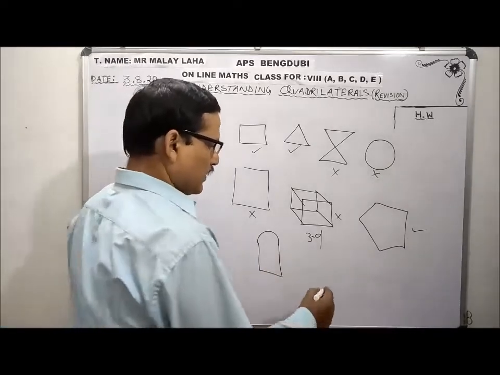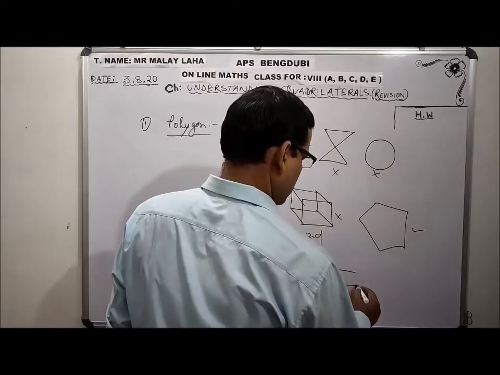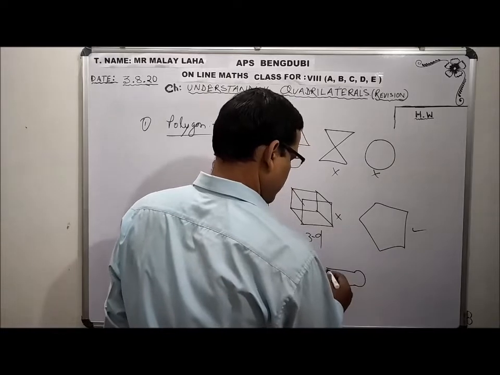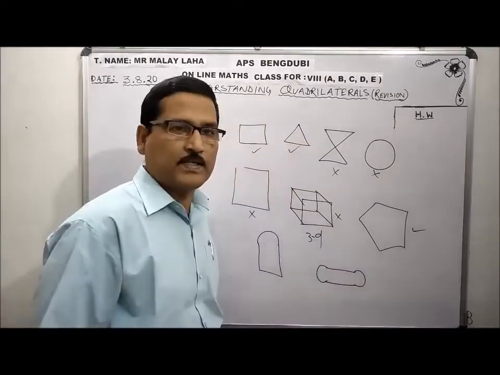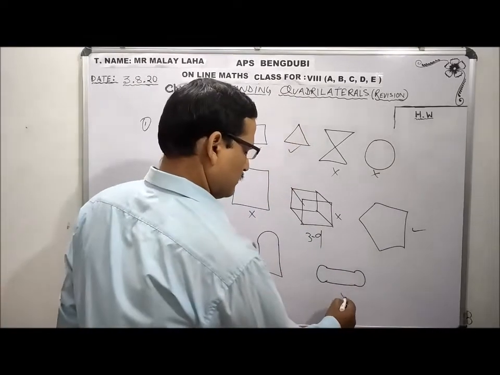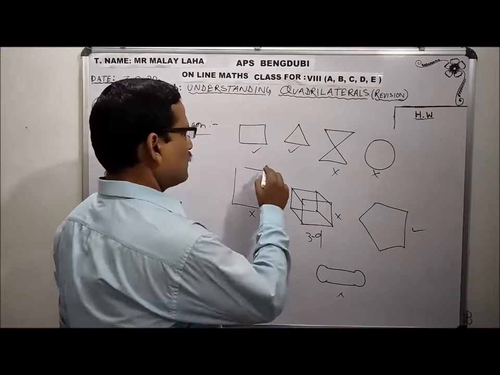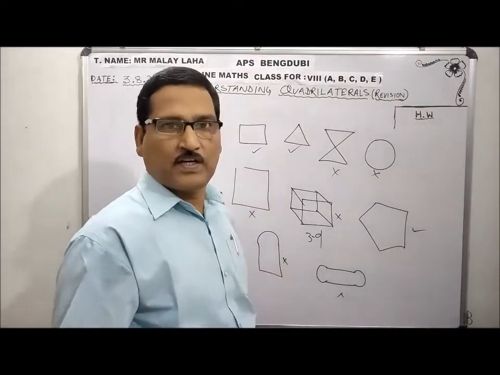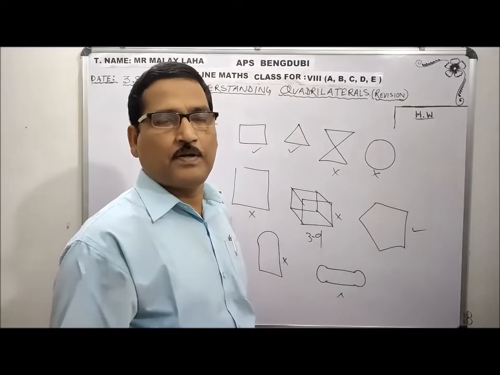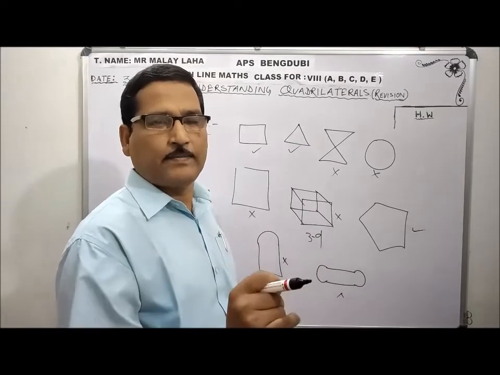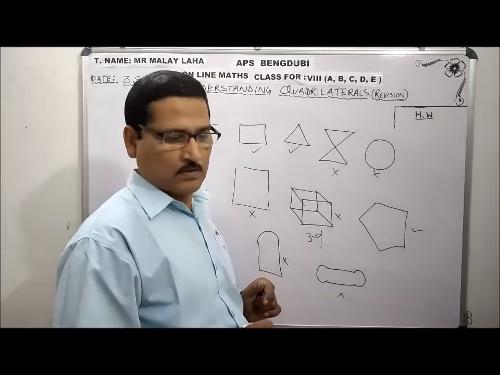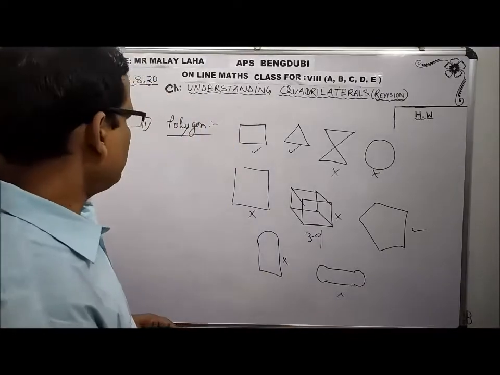When at the tip end a circular base is there, this is not a polygon. So a simple closed 2D shaped figure made by line segments only is a polygon. Clear? I think the meaning is clear to you all.